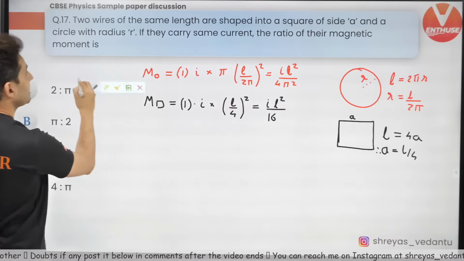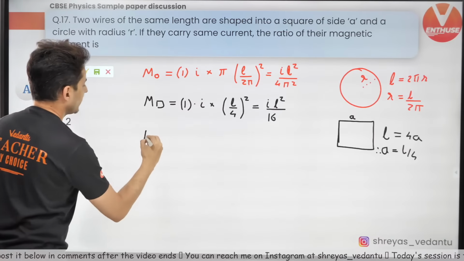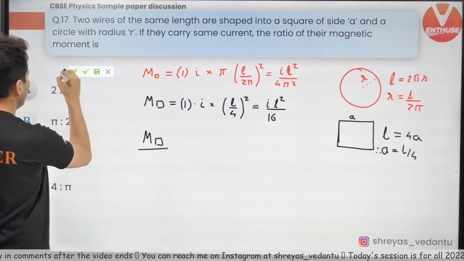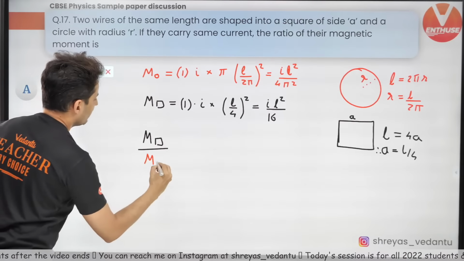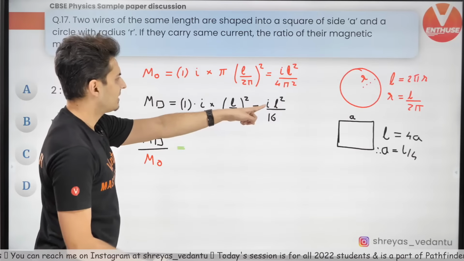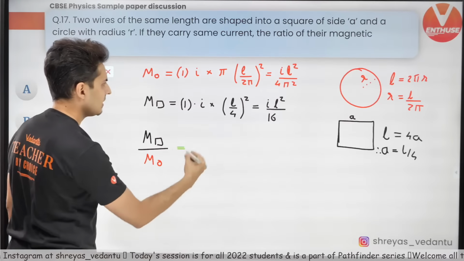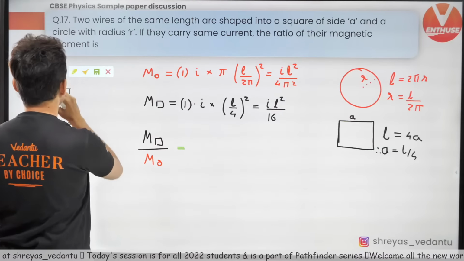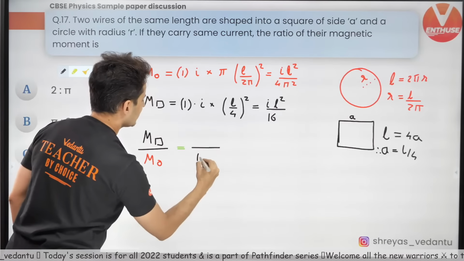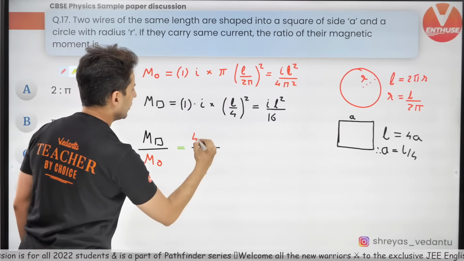Now the question asks for the ratio of the magnetic moment of the square divided by the magnetic moment of the circle. Now this is very easy. Square is I L square by 16. Circle is I L square by 4 pi square. So what you will have is the 16 coming below, and you will have that 4.